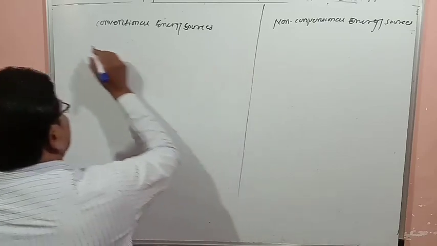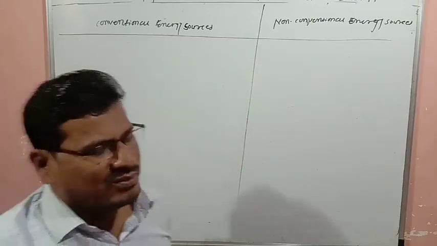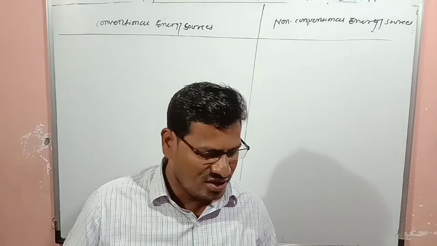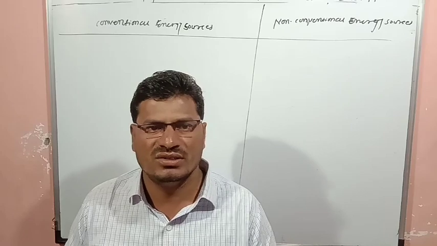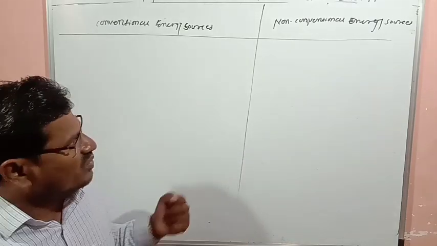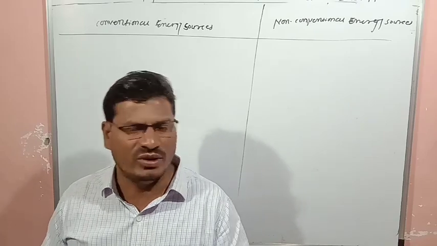You can say conventional energy, non-conventional energy. So what are the problems, or what is the difference between these conventional and non-conventional energy sources? Firstly we'll see the differences and then we'll write the points.